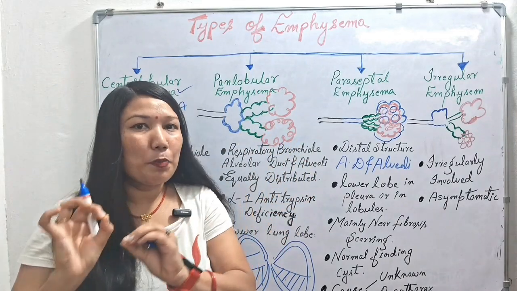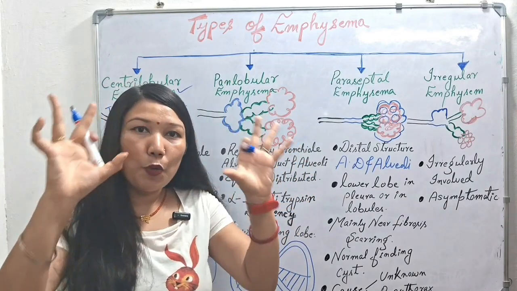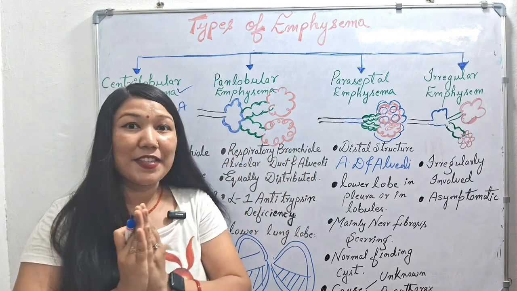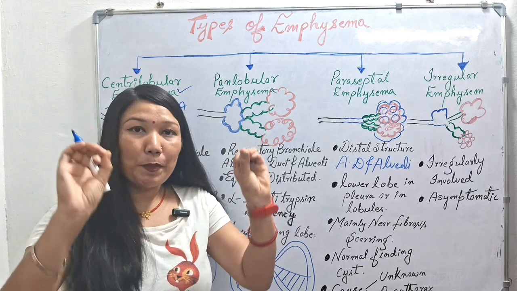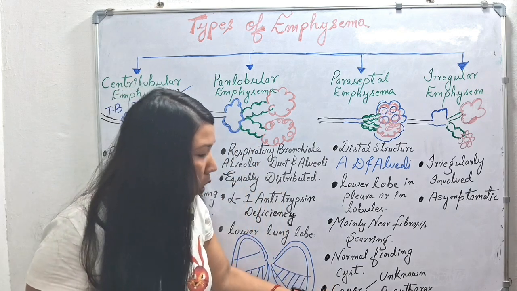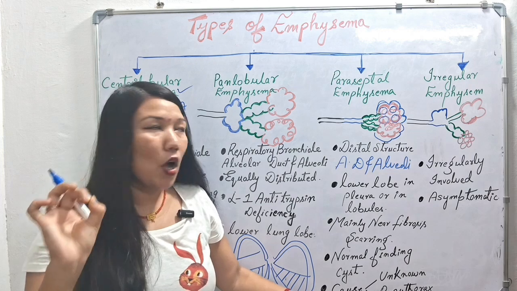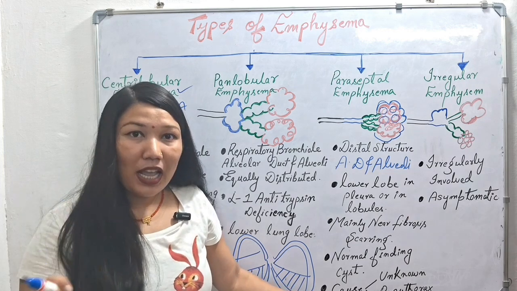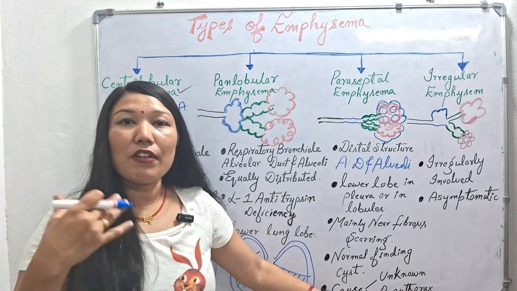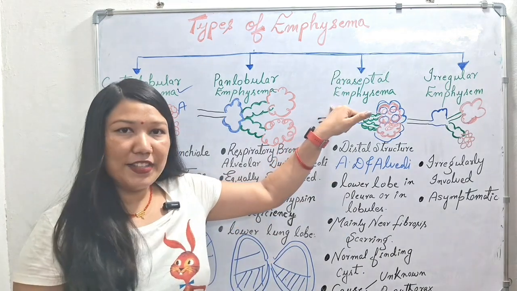Wherever there is a cyst present, it will form large bullae. So the main clinical diagnosis for paraseptal emphysema is the cyst present, which will form the large bullae. There is no known cause for paraseptal emphysema, and sometimes people who are suffering from pneumothorax will suffer from paraseptal emphysema.